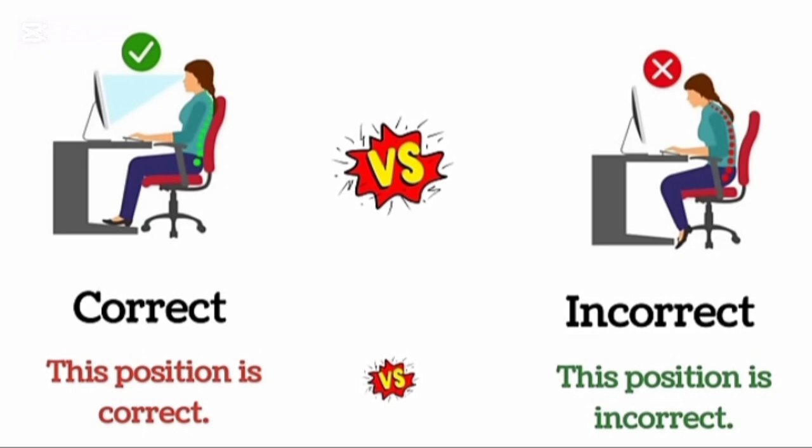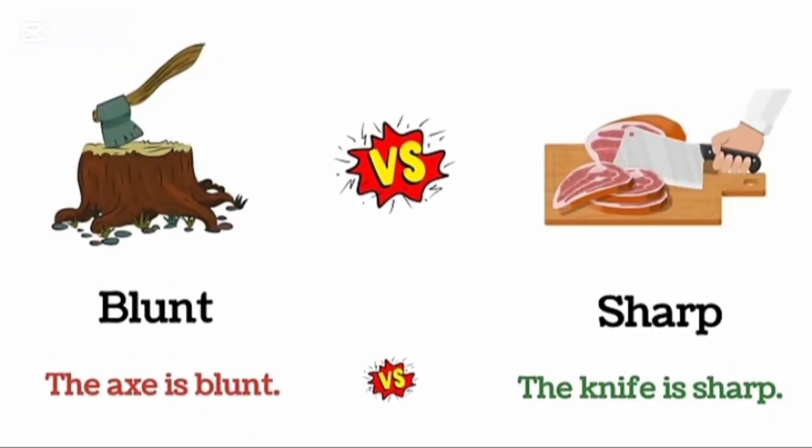Correct. This position is correct. Incorrect. This position is incorrect. Blunt. The axe is blunt. Sharp. The knife is sharp.